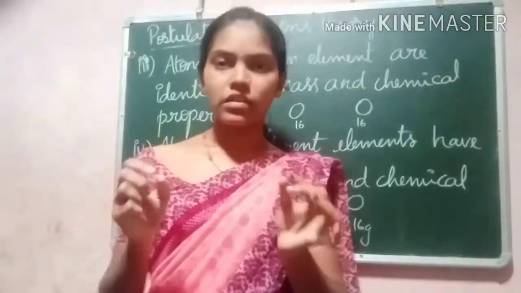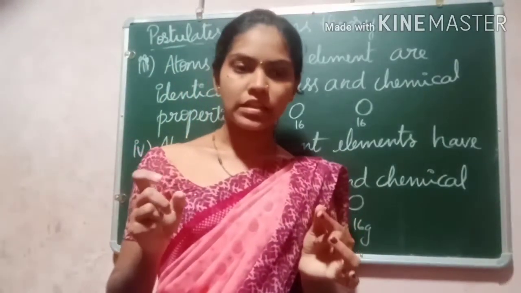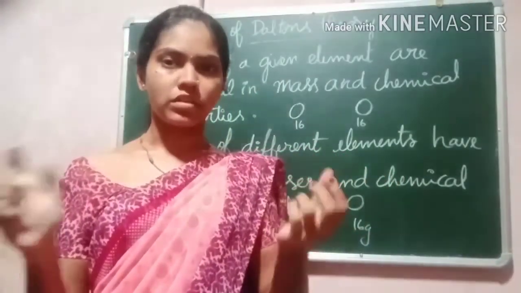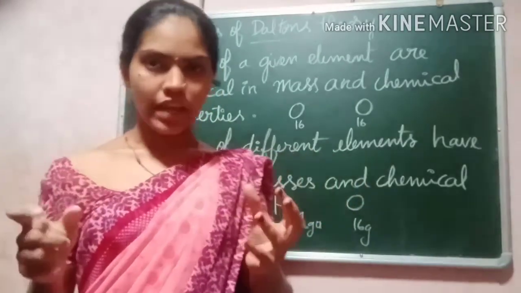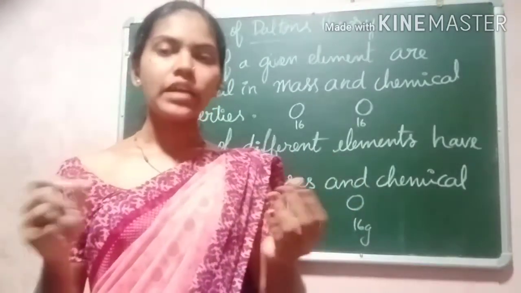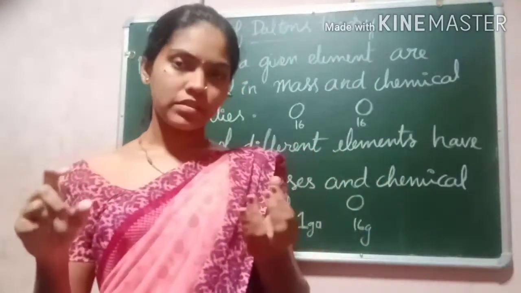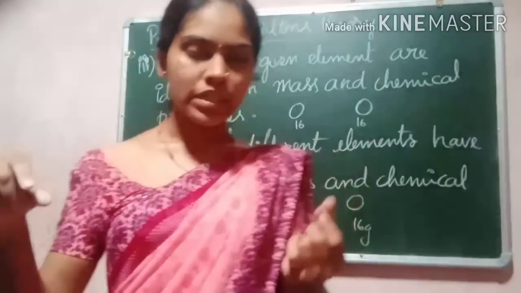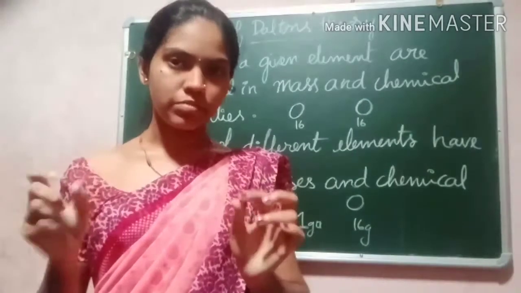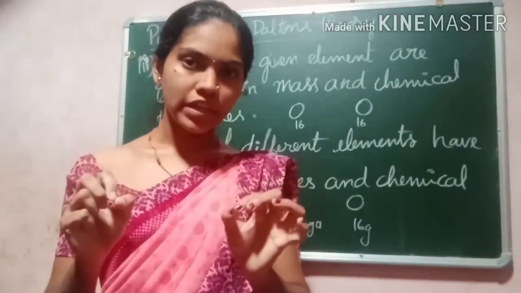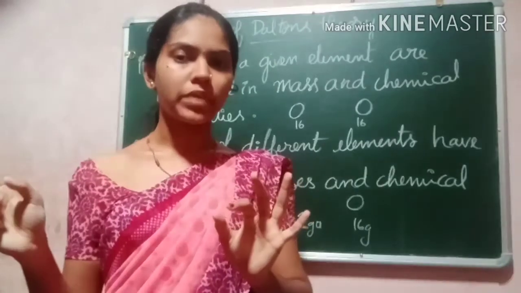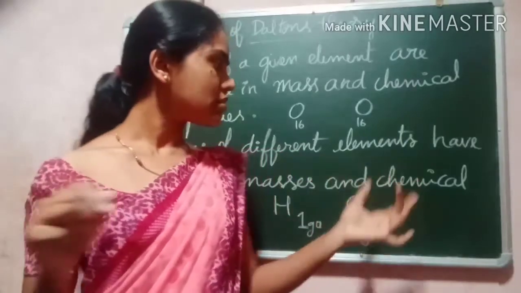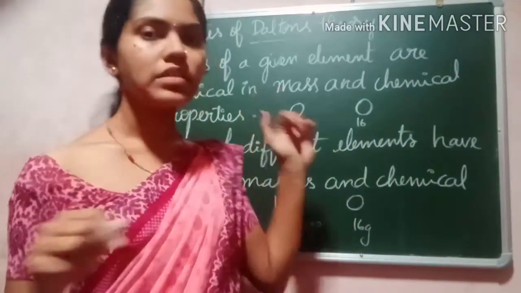If you take two same materials, for example a piece of cotton and one more piece of cotton, their property, their size, everything will remain the same. And if you take one cotton and an iron bar, their property will vary, right? If you take a magnetic piece and a wooden piece, their property varies because they are different. The atoms are different and they show different properties. Okay, this is about the postulates of his theory.